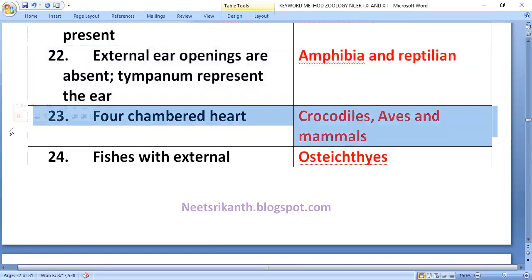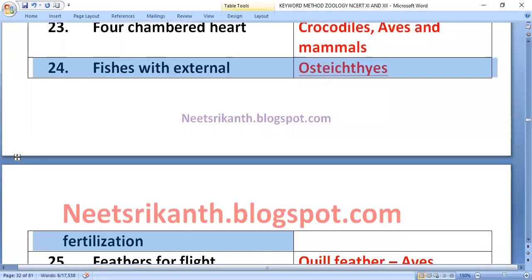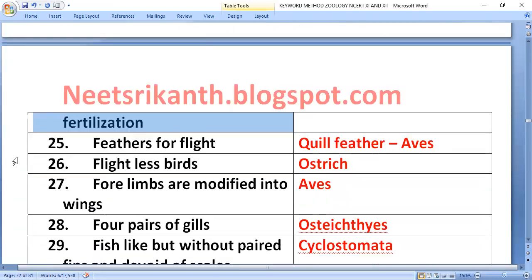Four-chambered heart: crocodile, aves, and mammal. Fishes with external fertilization: external fertilization seen in osteichthyes, bony fishes.